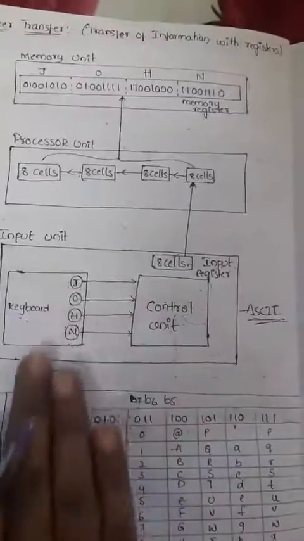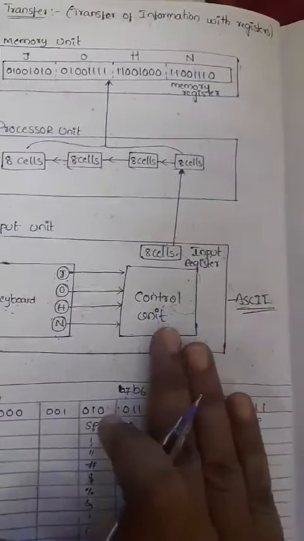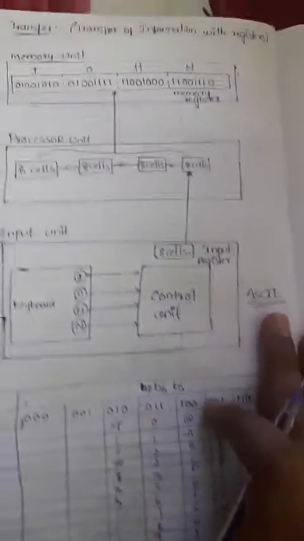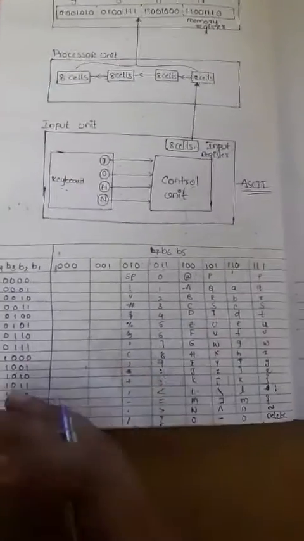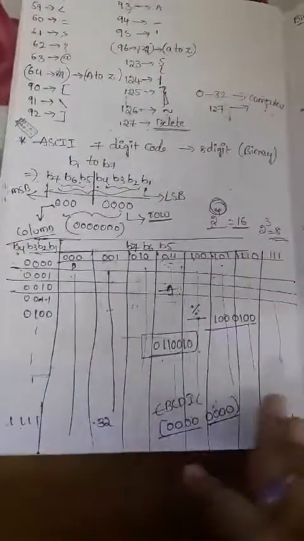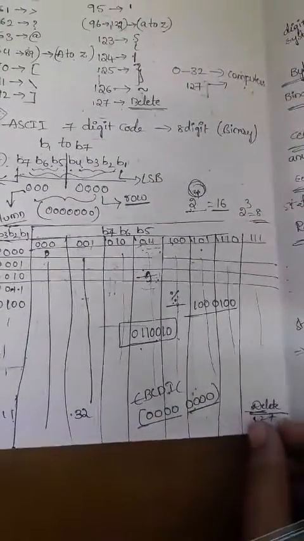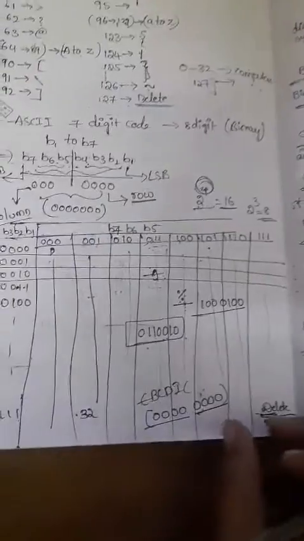All the characters will be converted into ASCII codes by the control unit. How to convert to ASCII code, we already discussed in the previous class: the ASCII character codes. We have the table. In the ASCII table we have 128 characters. Codes 0 to 32 and the last one, 127, are not necessary, as these are used for computer shortcut keys, and all the remaining ones we use. Already we discussed this, just refer to the notes and you can understand.